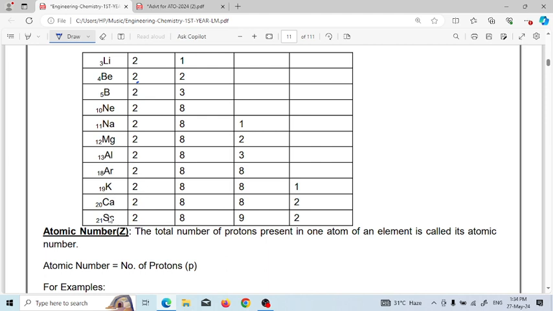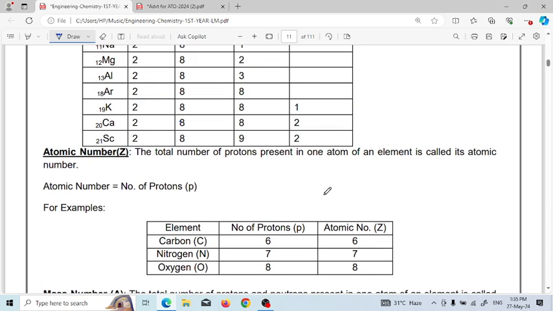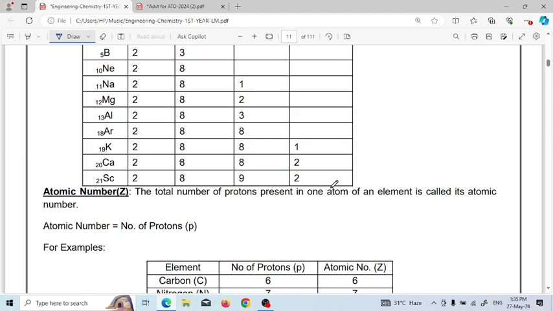Just look at calcium, atomic number 20. The K shell will have 2, next 8, next 8, next 2, and the total will be 20: 2 plus 8 plus 8 plus 2 is 20. Similarly, we can see others, and if you have any doubt, you can comment. I will explain it briefly in the next class.